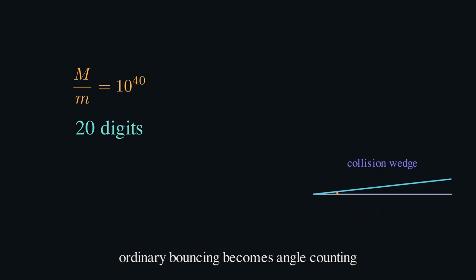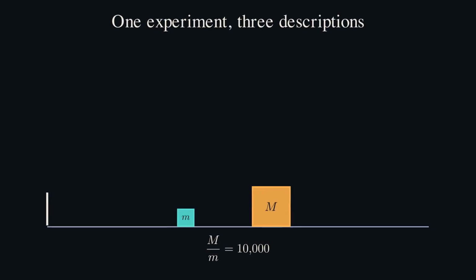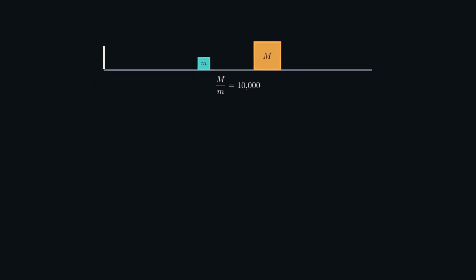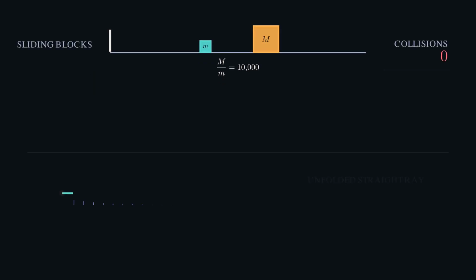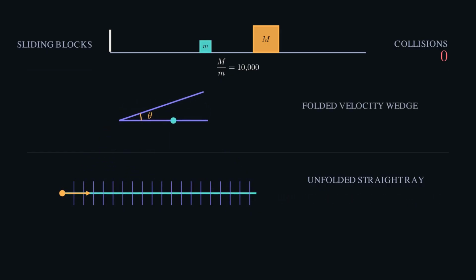But that severity is useful. Strip away every loss, and ordinary bouncing turns into angle counting. Now run the original 10,000 to 1 experiment once more. The counter races to 314, but this time put the velocity wedge beside it. Every impact in the track is one boundary crossed in the unfolded fan. The little block hits the wall, one reflection. The blocks meet, the other reflection. Fold the fan back up and the straight ray becomes the velocity point ricocheting between two mirrors. Fold that velocity picture back into the physical system and those reflections become the rattling blocks.